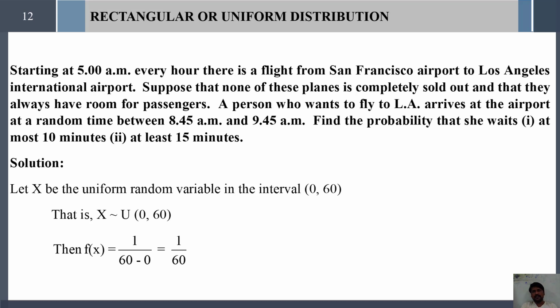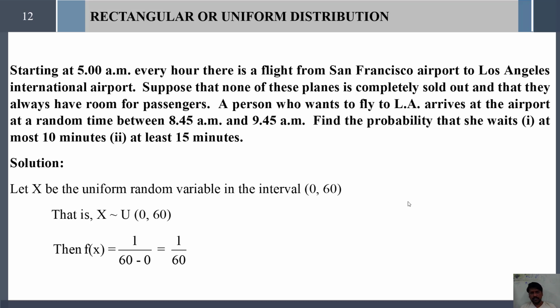As usual, let us consider a random variable following a uniform distribution with the parameters a, b. Here a equals 0 and b equals 60. Substitute these two limit points in the PDF formula. Then f of x equals 1 divided by upper limit minus lower limit, that is 1 divided by 60 minus 0. Therefore, f of x equals 1 divided by 60.